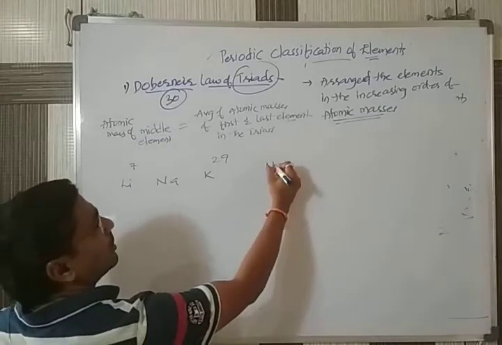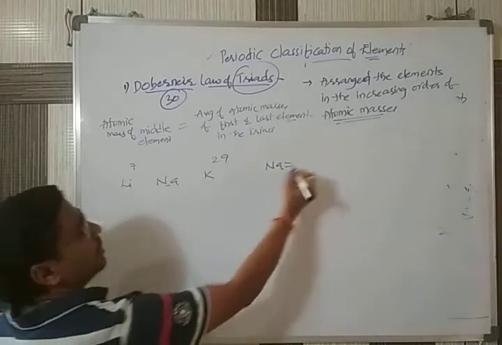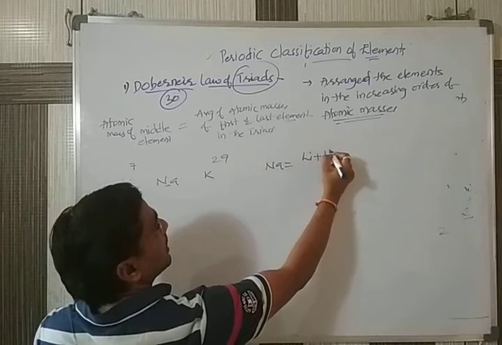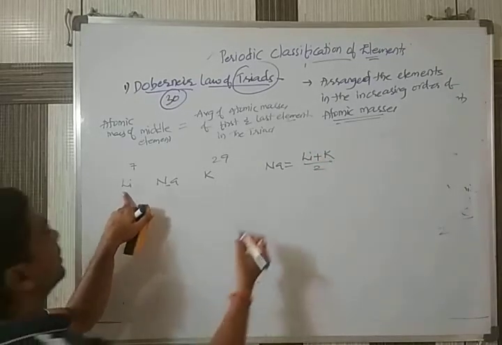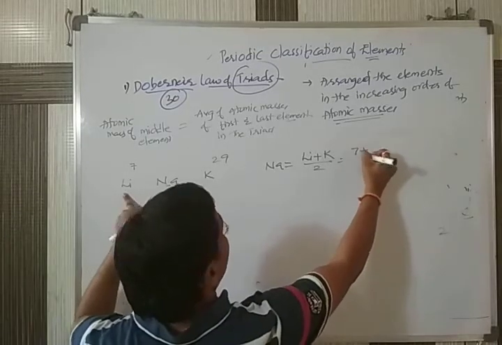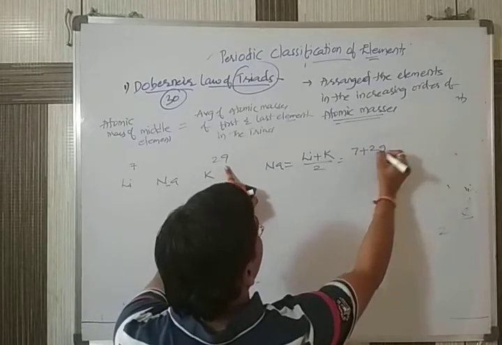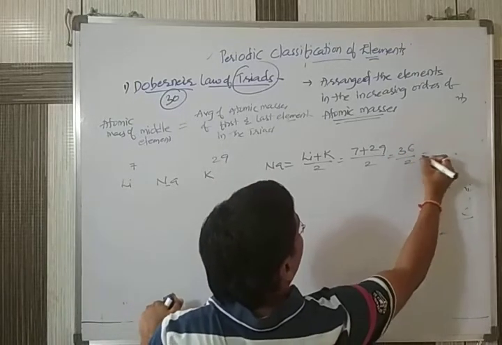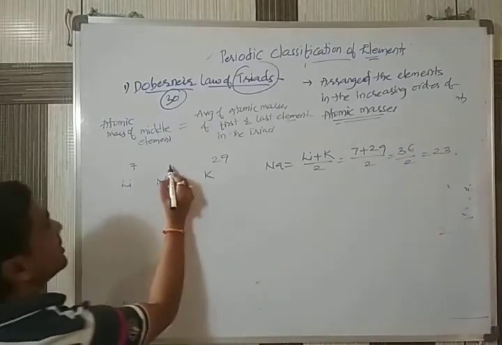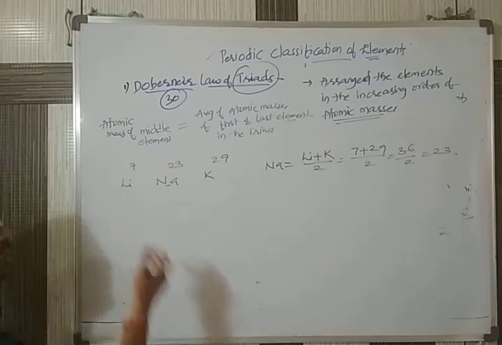If you apply our rule, the sodium atomic mass is equal to the lithium atomic mass plus the potassium atomic mass, by 2. So 7 plus 39, that is 46 by 2. It will equal 23. Really, the atomic mass of sodium is 23 only.